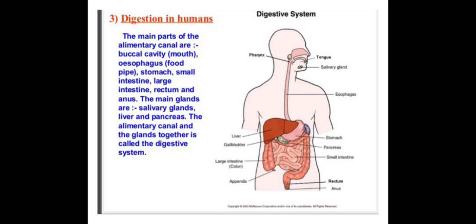So the main parts of the alimentary canal are the buccal cavity, food pipe, stomach, small intestine, large intestine, rectum and anus. The main glands are the salivary gland, liver and pancreas. The alimentary canal and the glands together are called the digestive system. So all these things work together and make the digestive system of the human body.